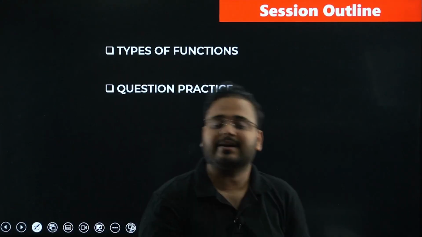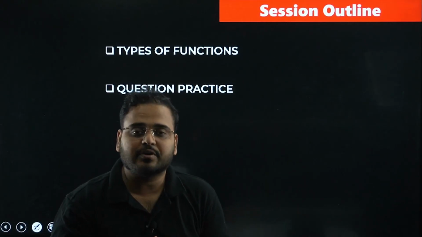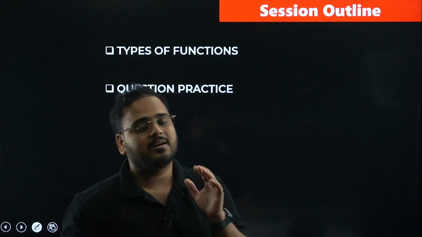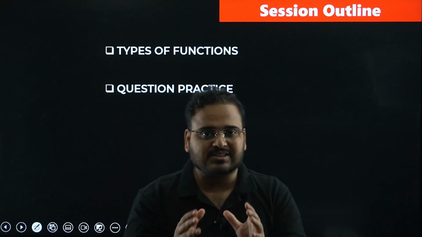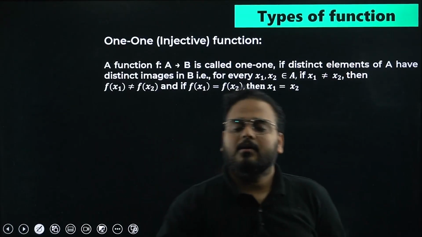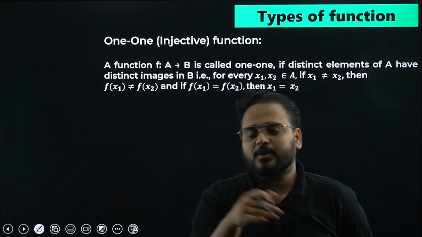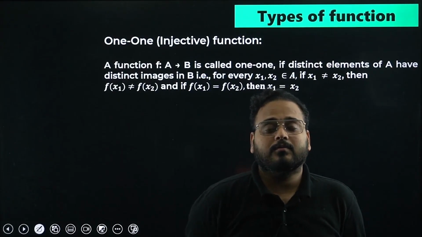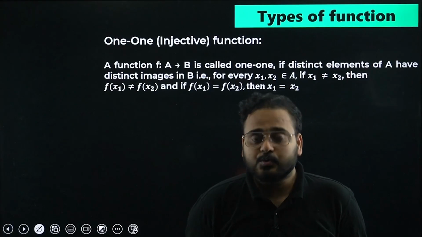Next we'll move on to question practice, of course. I've taken some questions and I'm going to solve all of them in detail for all of you. I hope this works. So let's start the session right now. In types of functions today we're going to see one-one functions and onto functions, because that's where the questions are coming from in this particular section of the PU2 or 12th section.